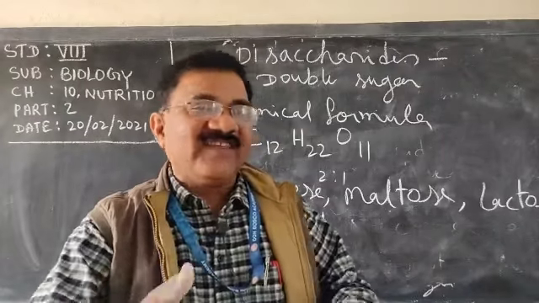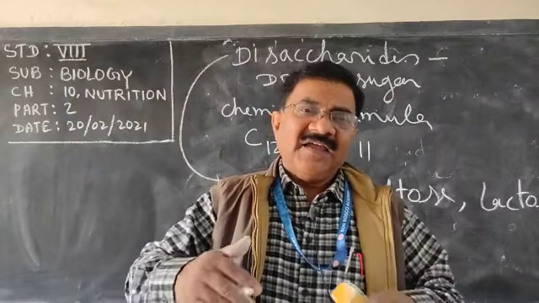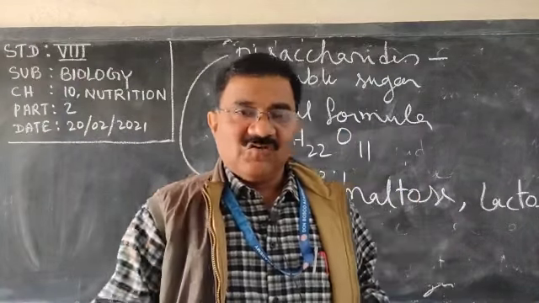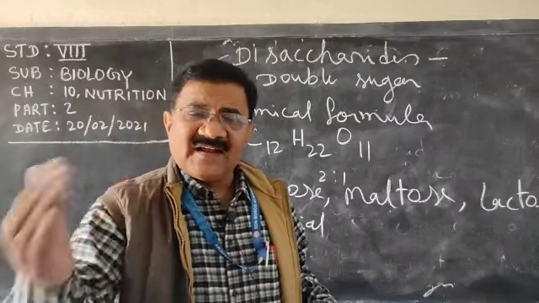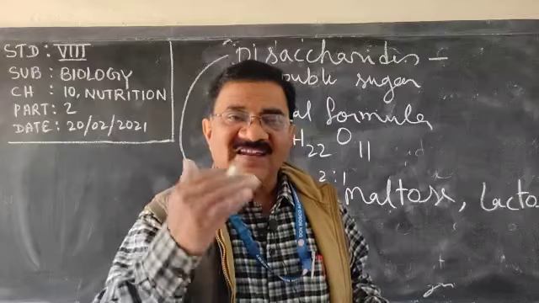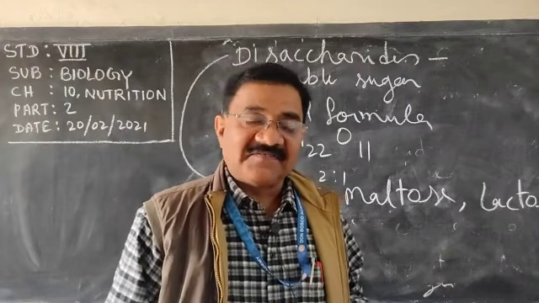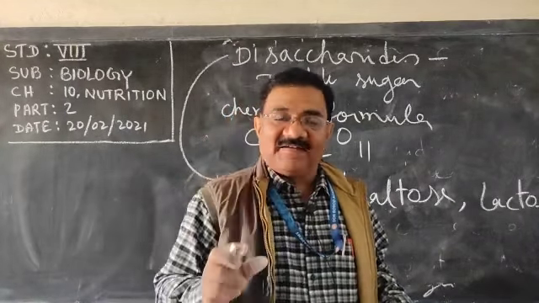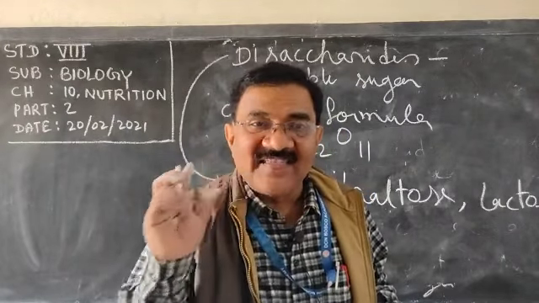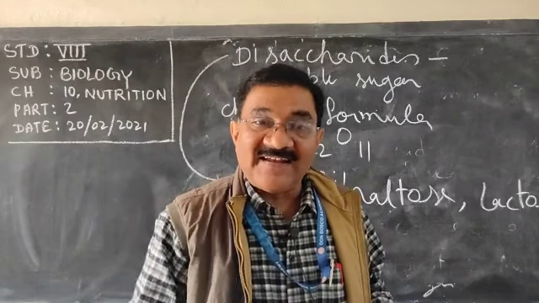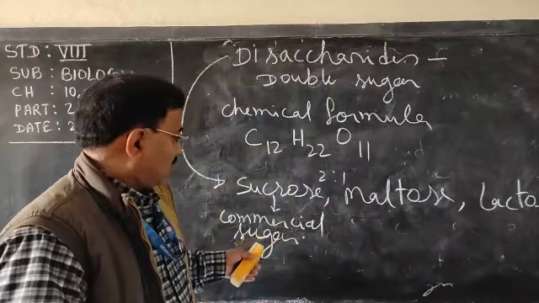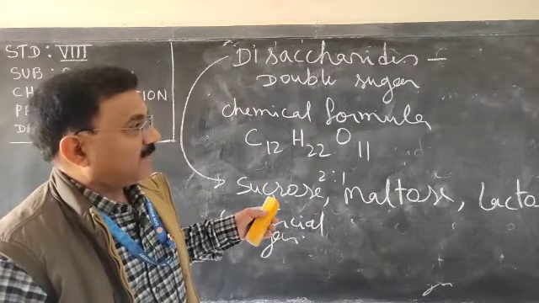The sugar cane juice is extracted and in the sugar cane mill that is changed to sugar. In other countries, other than sugar cane, do you know what sugar is made from? Yes, it can be made from the sugar beet, chukandar, which you must have eaten in salads. From that also commercial sugar is made.